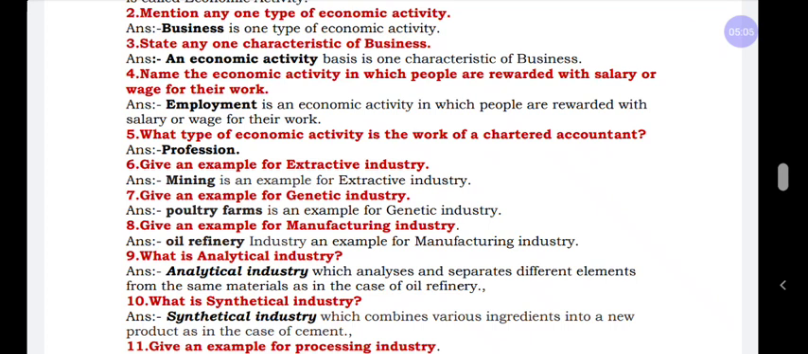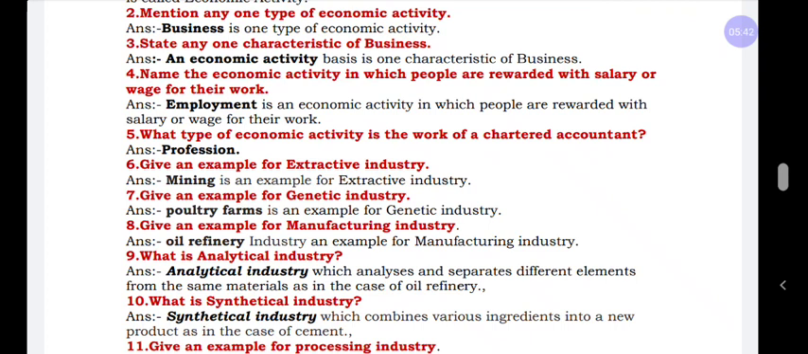Next, what type of economic activity is the work of a chartered accountant? The chartered accountant comes under the heading of profession, an example of profession. They are asking under which heading it comes, and that is none other than profession. Next, give an example for extractive industries: mining. This question is very important for the exam. And next question, give an example for genetic industry: poultry farming, nursery or fish hatchery.